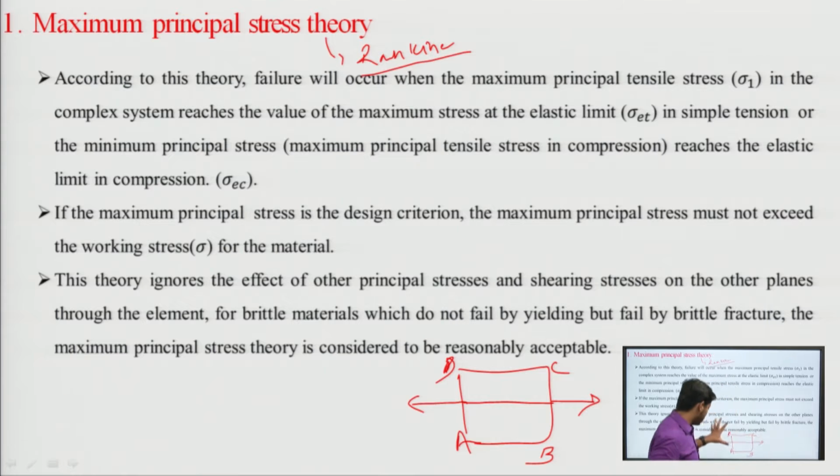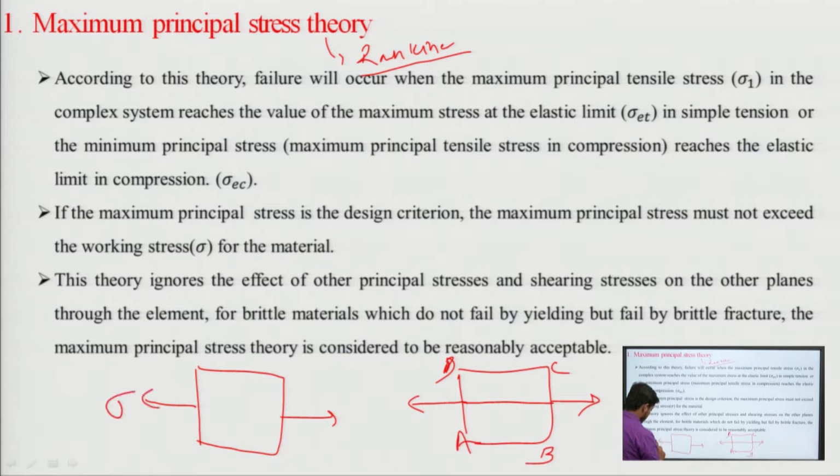So the maximum principal stress theory states that the maximum principal stress of a complex system at the time of failure should be equal to the maximum stress at the elastic limit in simple tension. This is simple tension, because a tensile force is acting on the body, with only one state of stress. What is a complex system? Suppose this is our body, and it is subjected to two types of stress, sigma 1 and sigma 2. Hence this kind of body is said to be in a complex state of stress.